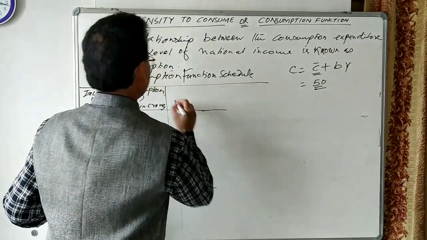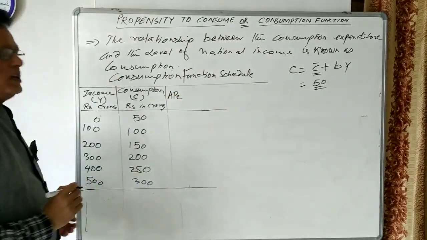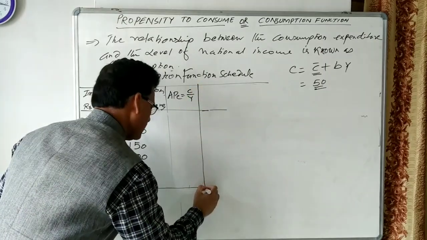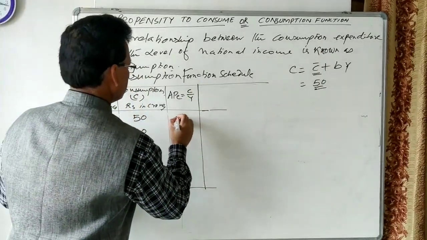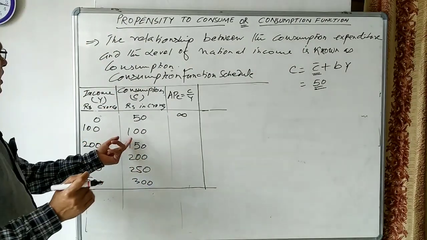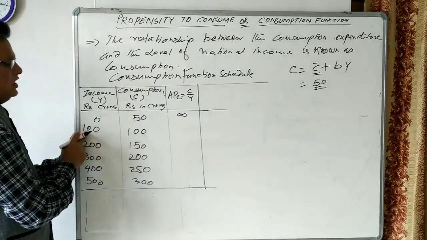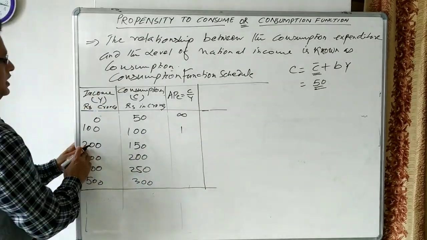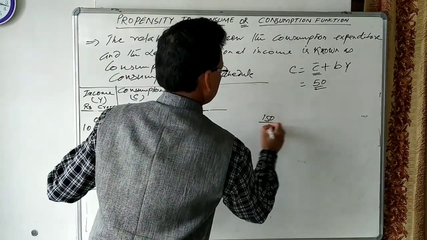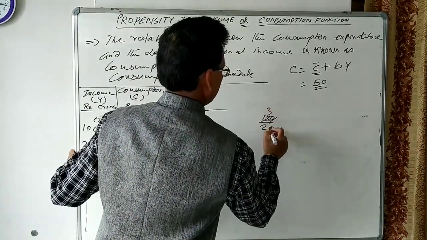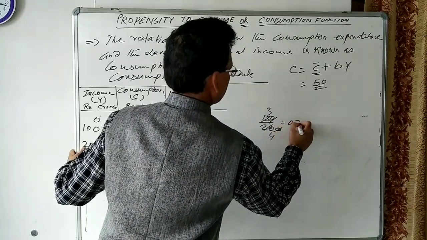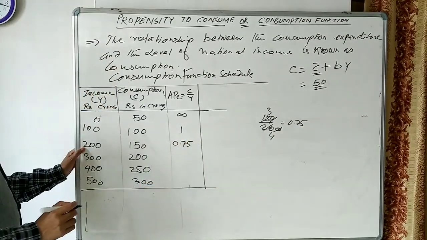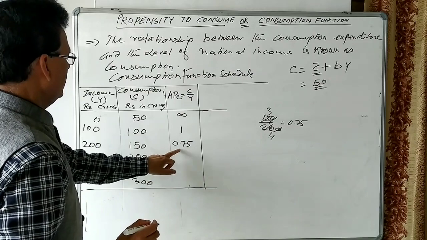Let us find out what is APC, average propensity to consume. You know the formula, C divided by Y. So here 50 divided by 0 is infinite, it is not defined. 100 divided by 100 will be 1. Let us see 150 divided by 200, which is 3 by 4, so this is 0.75. It means here APC is 0.75.